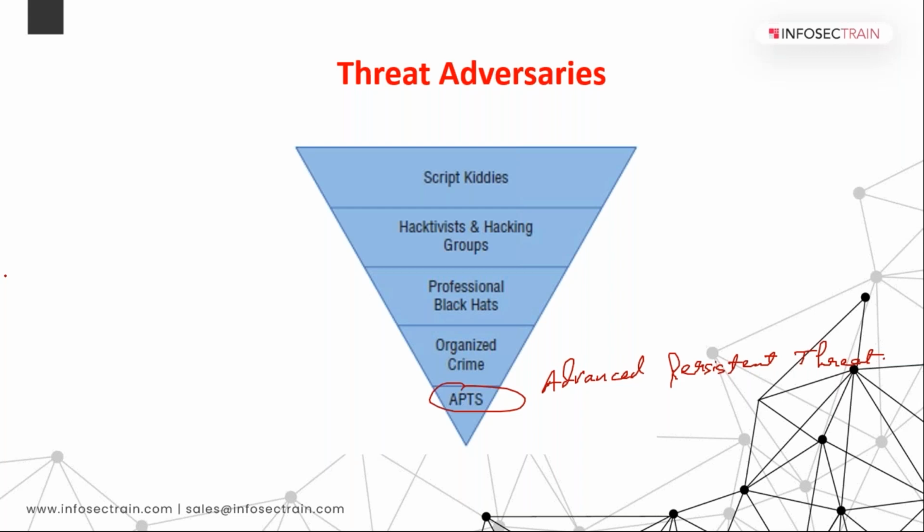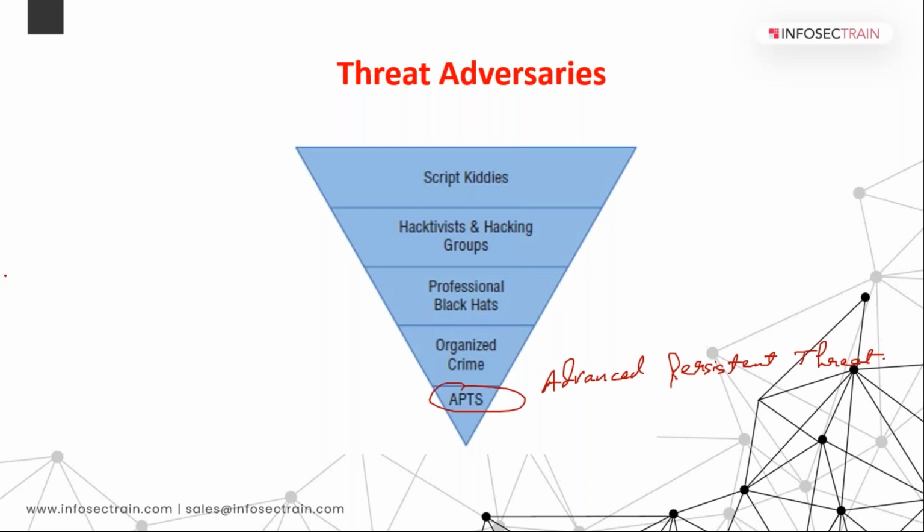Interesting. If you talk about APTs, in short, in one liner, these are the ones who spy. Just like a spy, they'll be remaining in your network, in your system, for a longer period of time. You won't be able to detect them, and they'll be stealing the information from your system.